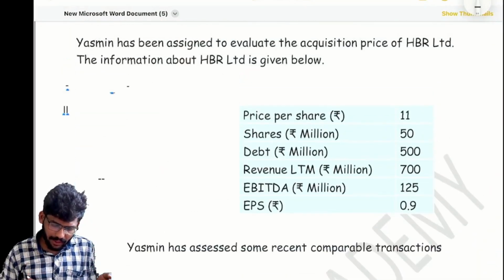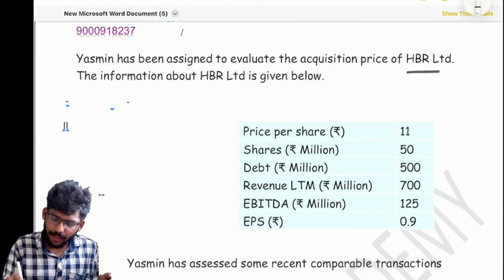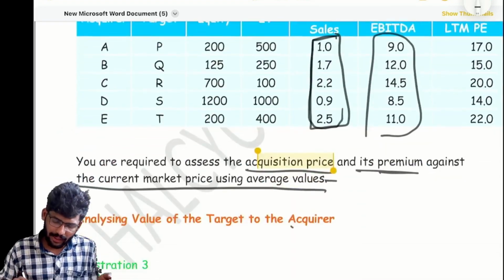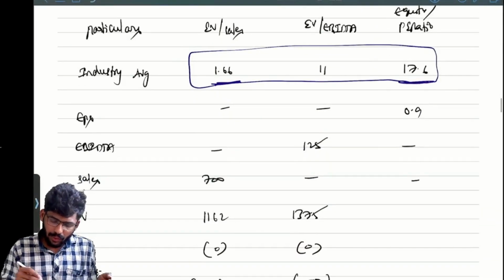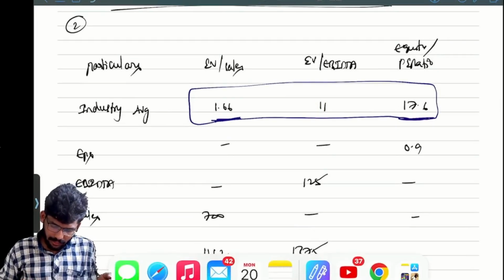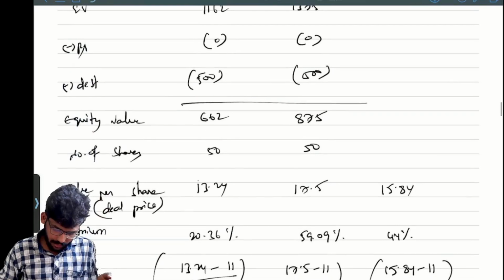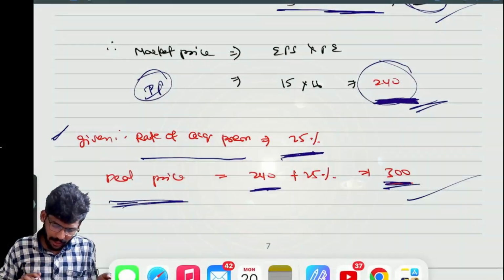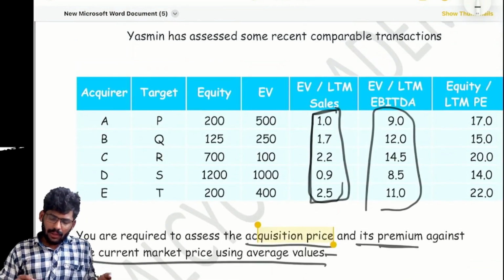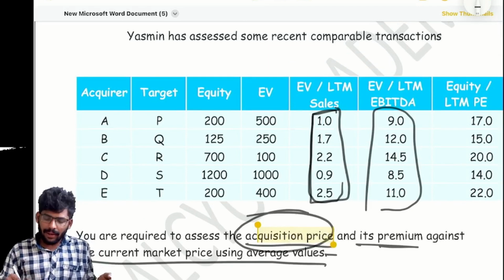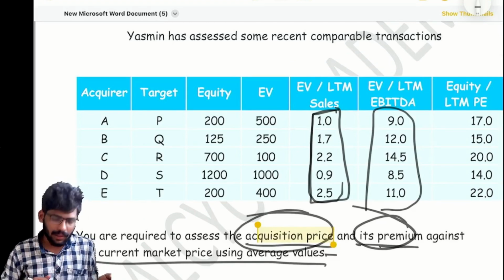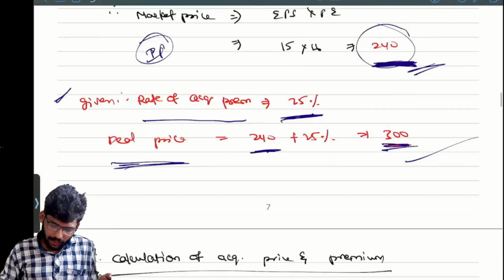Next, what is our company? Sorry, HBR Limited is our company. Our company has debt 500, shares 50, EPS 0.9, EBITDA 125, revenue 700. Correct? Ultimately, we need to calculate the acquisition price and its premium. For that, we need to calculate the market price also. Market price is very important for the company, so we are going to calculate that first.